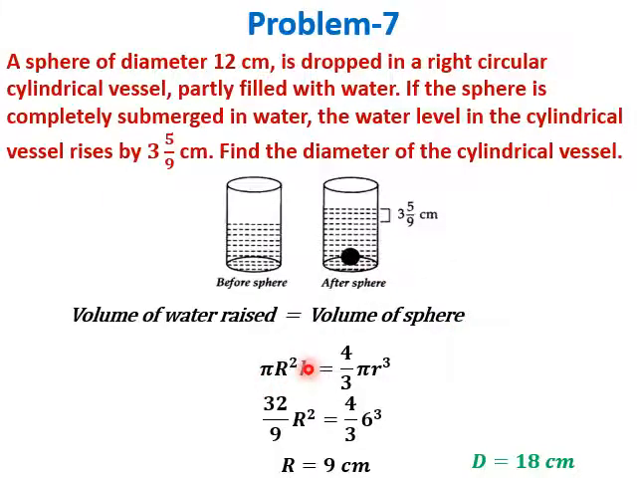What is the volume of water raised? Pi r square h, cylindrical volume. And what is the volume of the sphere? 4 by 3 pi r cube. Pi will get cancelled, r square will keep it, and h is 32 by 9. This partial fraction is converted into fraction, and r is 6, given. The sphere of diameter is 12, so its radius is 6. So on substitution we get R as 9 centimeter. We need to find the diameter of the cylindrical vessel, so its diameter will be 18 centimeter.